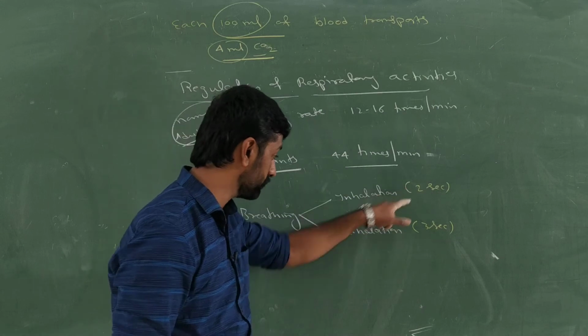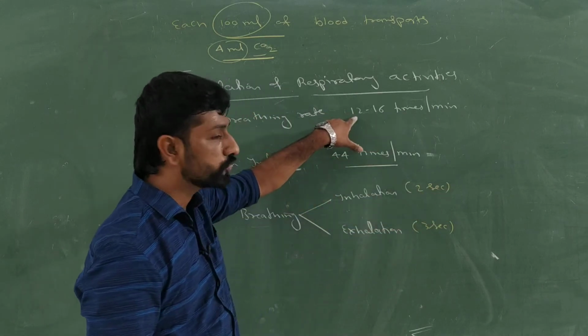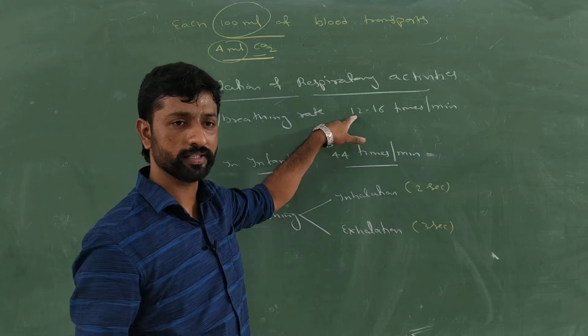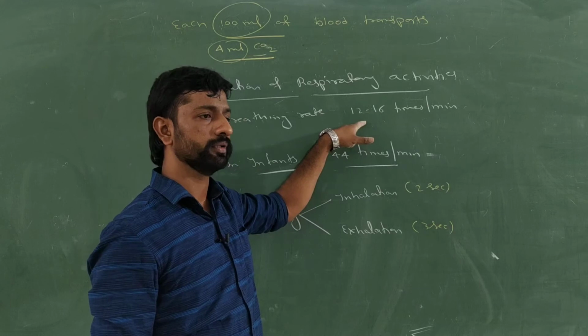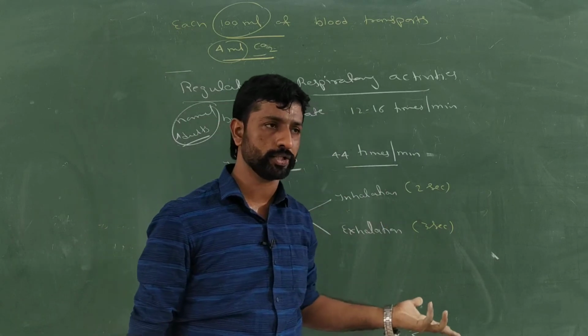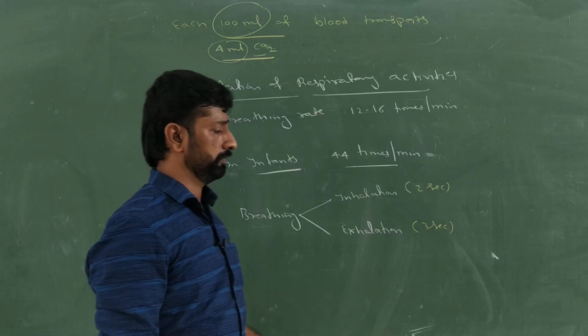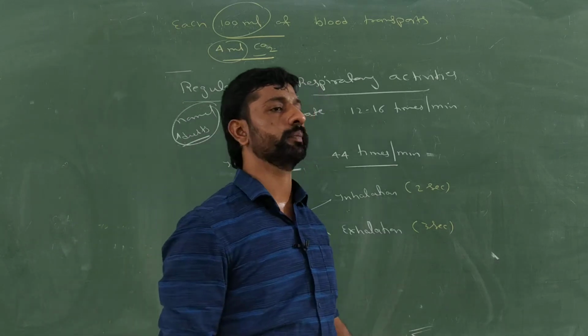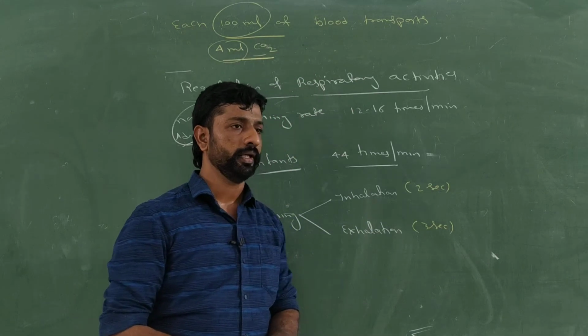So that is 5 seconds for one inhalation and one exhalation. 12 times 5 is 60 seconds per minute. So the minimum is 12 times the inhalation and exhalation takes place. Is it clear?